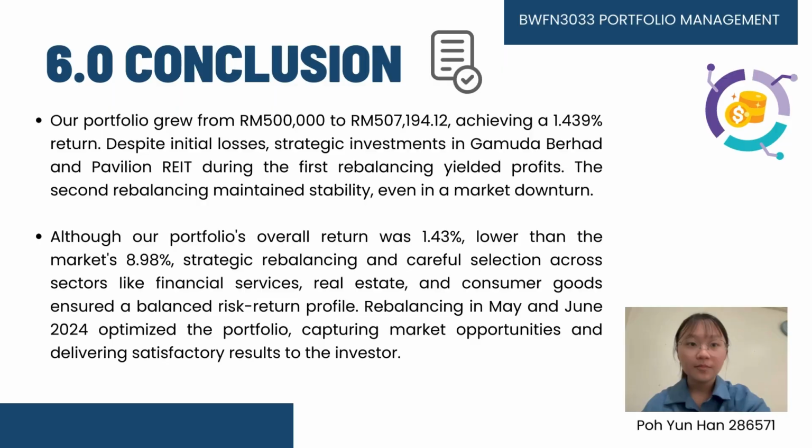Thank you. In conclusion, our portfolio grew from 500,000 to 507,194 ringgit, achieving a 1.44% return. Despite initial losses, strategic investment in Gamuda Berhad and Pavilion REIT during the first rebalancing yielded profits. The second rebalancing maintained stability even in the market downturn.